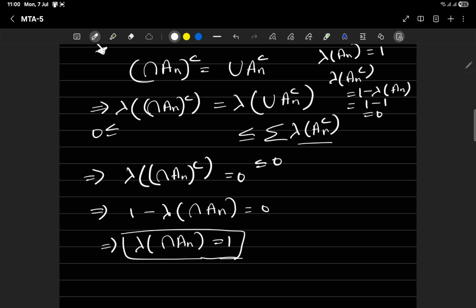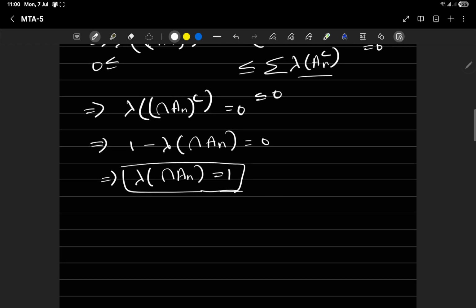That proves our claim, and these are all basically using the properties of the measure, and I have just given you the overview. You can skip them if you don't want or you already know it. This is the deep concepts, whatever. So basic concept basically. Now this is one.